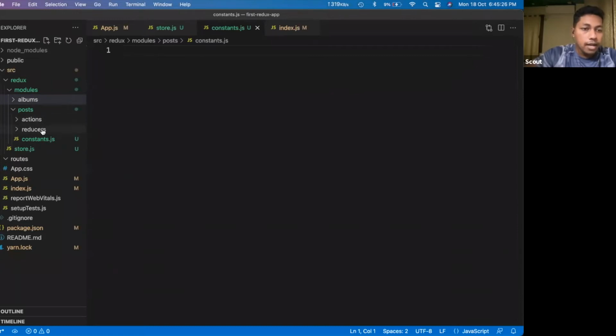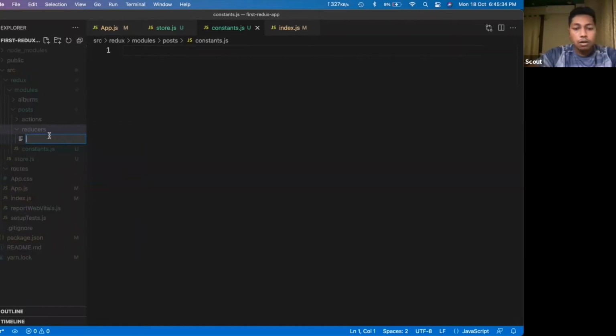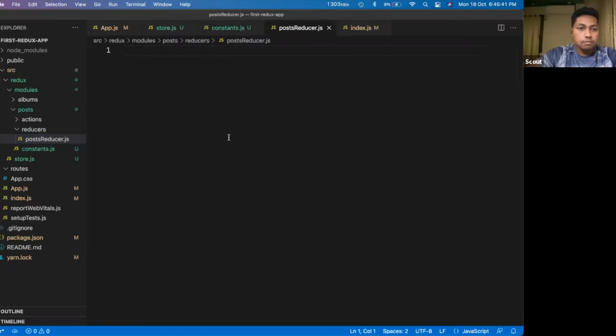As I have mentioned, I have created one reducers folder. Inside that we will define one reducer called postsReducer.js.